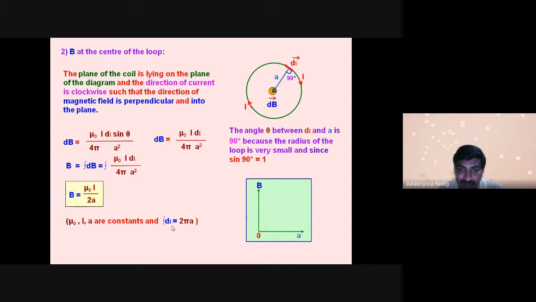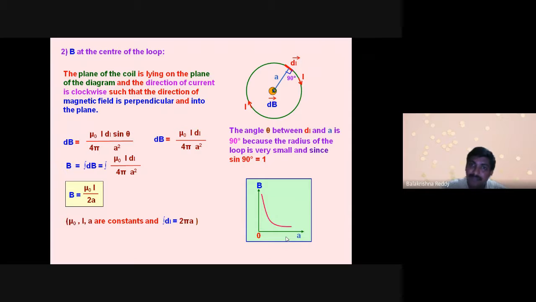Now if I write B versus a, then the graph is decreasing exponentially while increasing the radial distance. Obviously, if the wire is increased circularly, the radial distance also will increase.